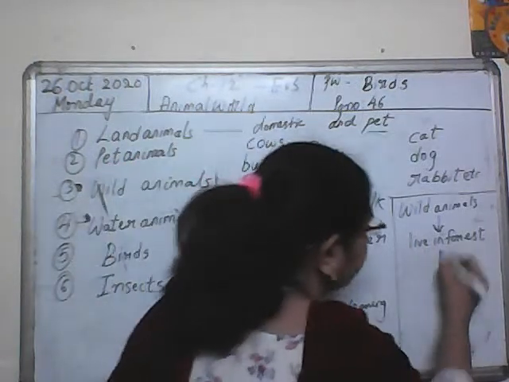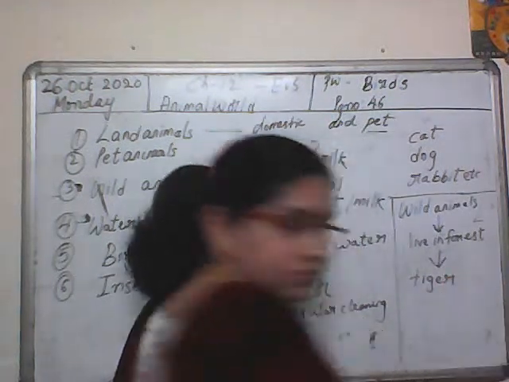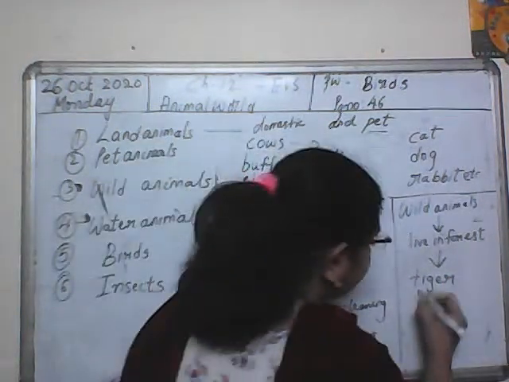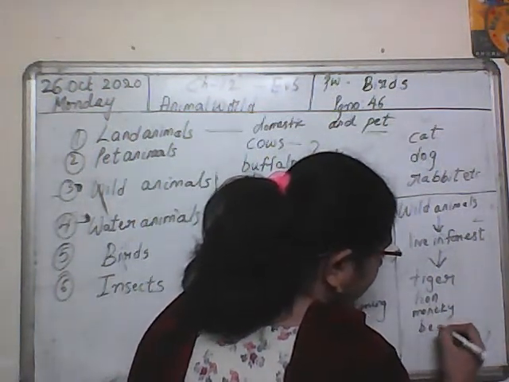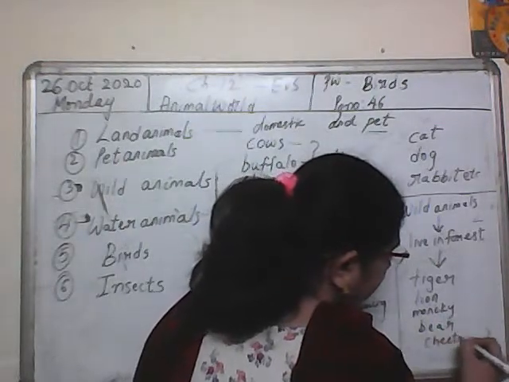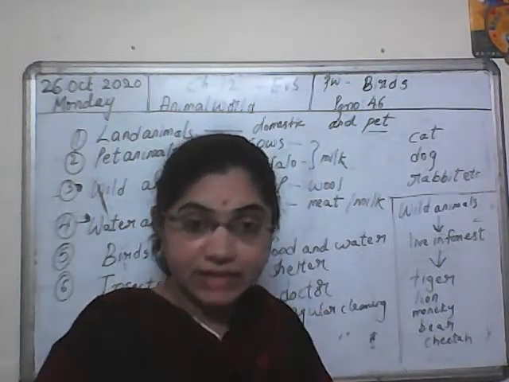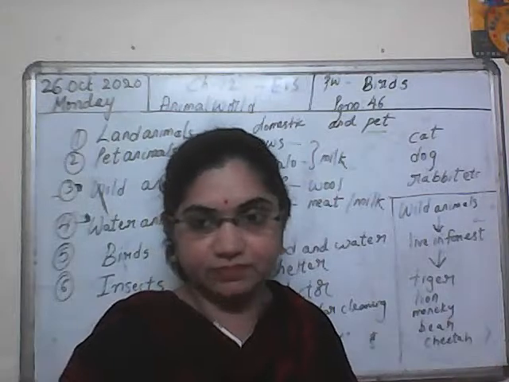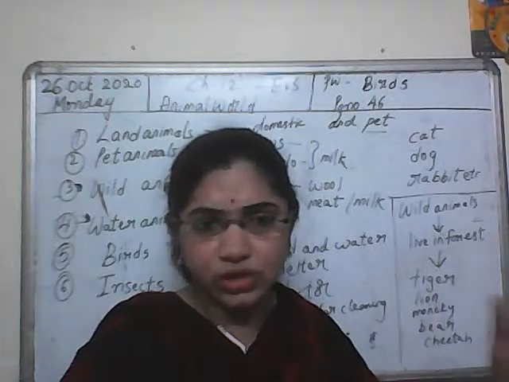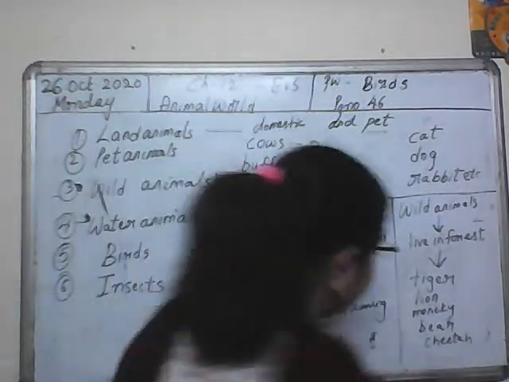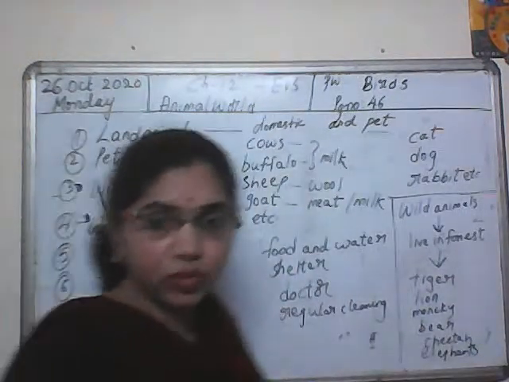Examples of wild animals are tiger, lion, monkey, bear, cheetah. What else? Leopard. Yes, all these are wild animals. Wolves, foxes, jackals, rhinos, all these are wild animals.